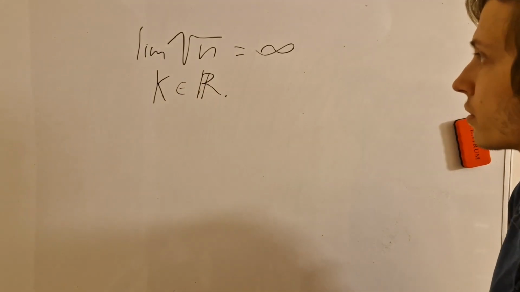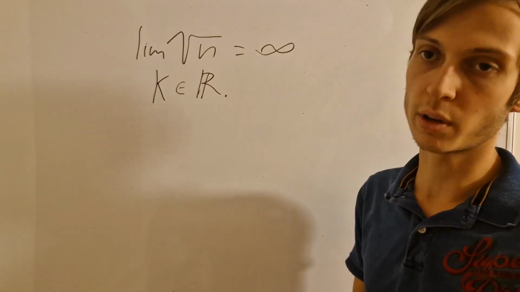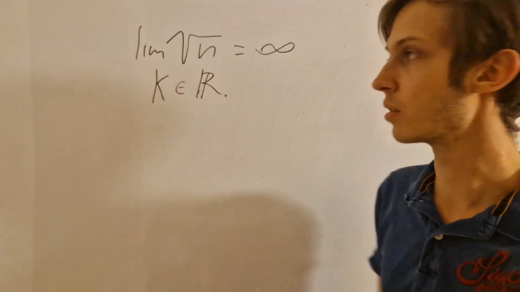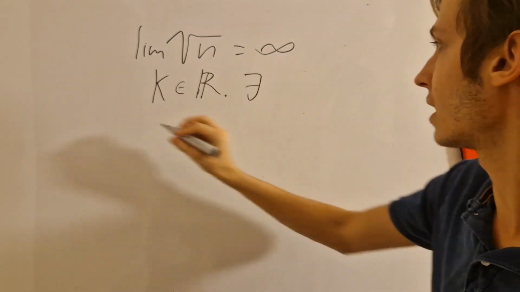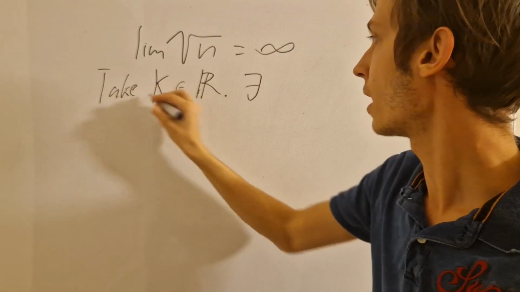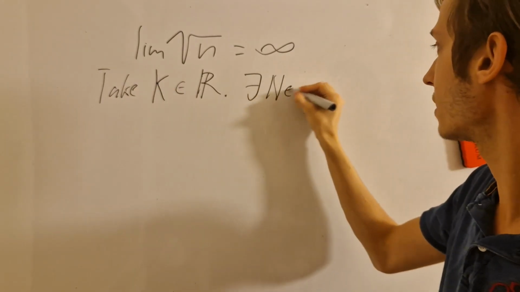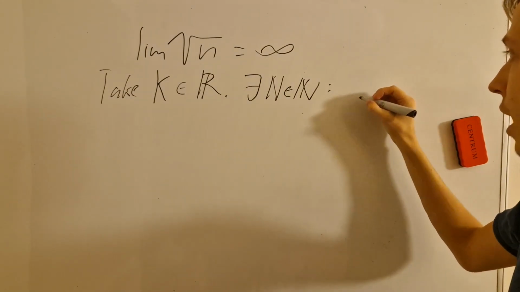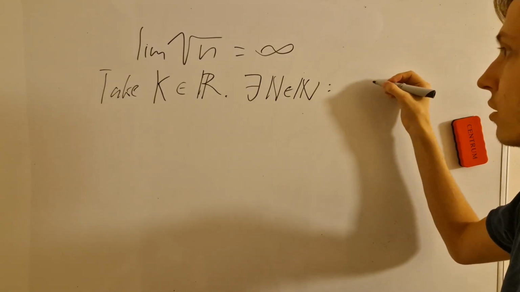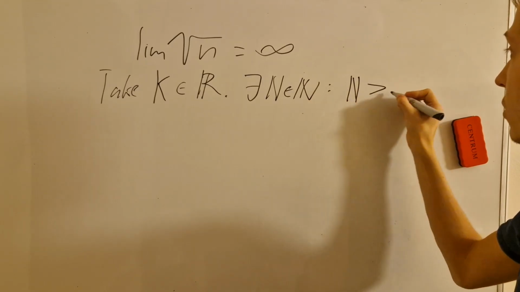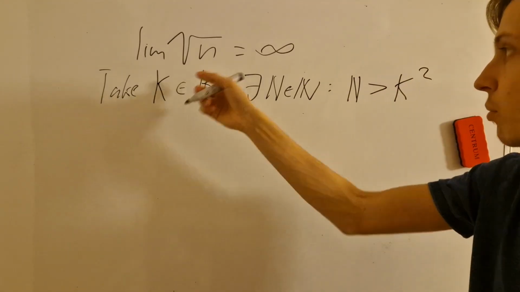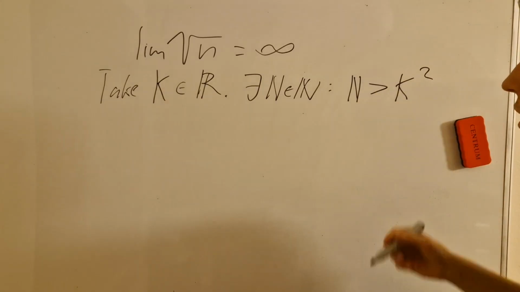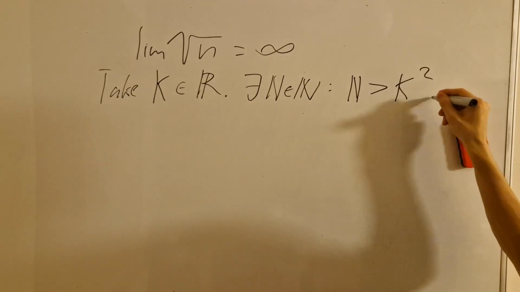capital K in the reals. Then the Archimedean property says that for any real number, we can find a natural number that's higher than that chosen real number. So there exists some capital N in the natural numbers such that N is strictly bigger than even k squared. K was a real number, and we can always find a natural number higher than a chosen real number.